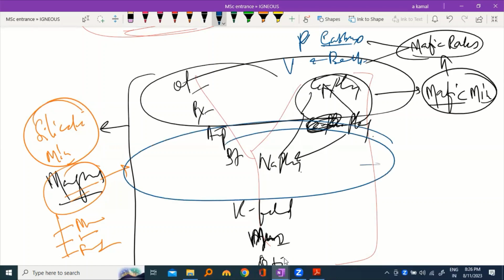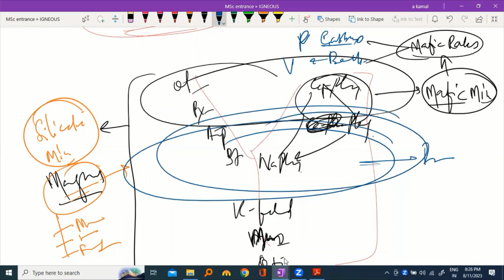And with the help of these intermediate level minerals you get intermediate rocks, which are andesite as a volcanic rock and diorite as a plutonic rock. So these are chemically equivalent. Mineralogically, they are the same.